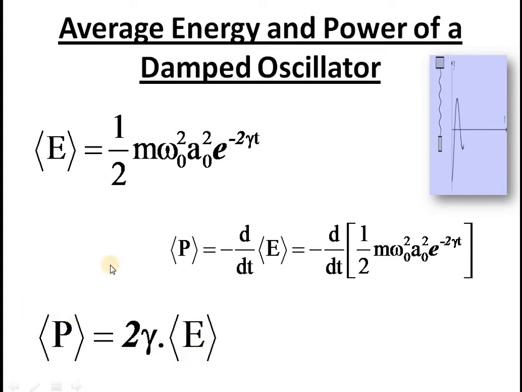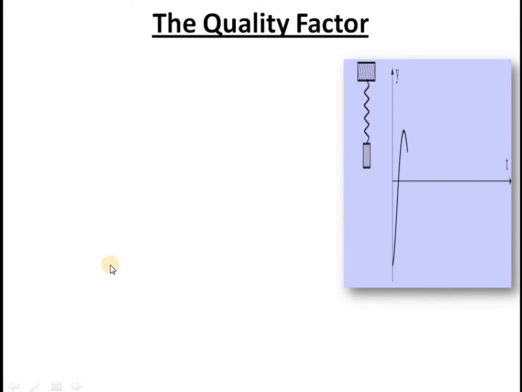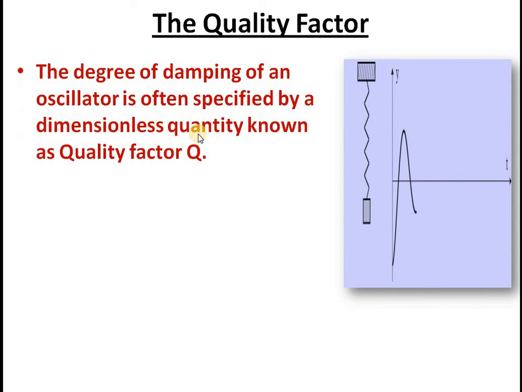Today we will study what is called the quality factor. This is something related to power loss. In fact, we know initially the oscillator possesses some energy, say maximum energy. And as the oscillation progresses, some resistive forces come into action. As a result, energy gets dissipated, so amplitude decreases, so energy also decreases. At every instant the energy is decreasing, and we represent that energy loss using a term called quality factor.